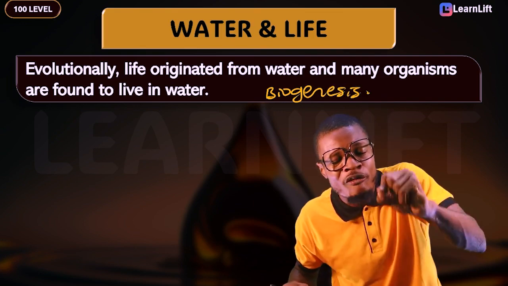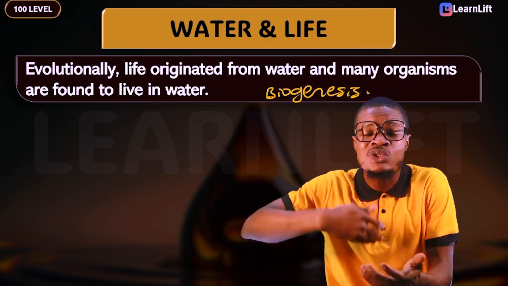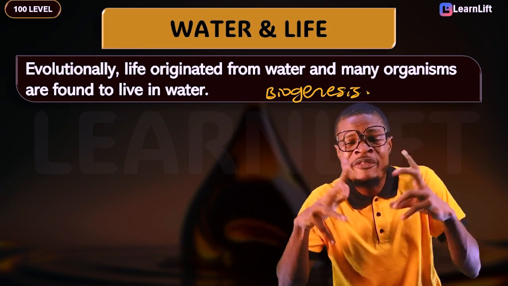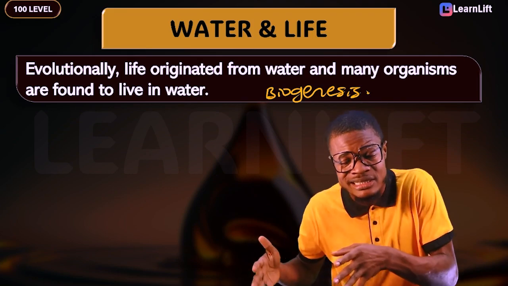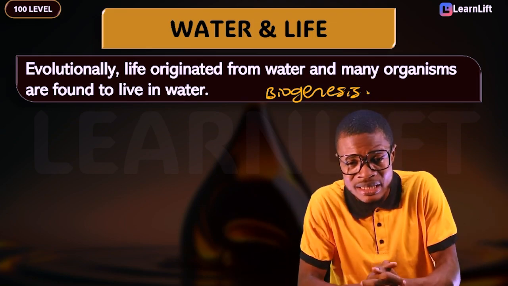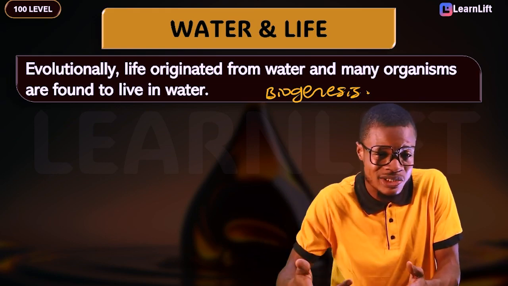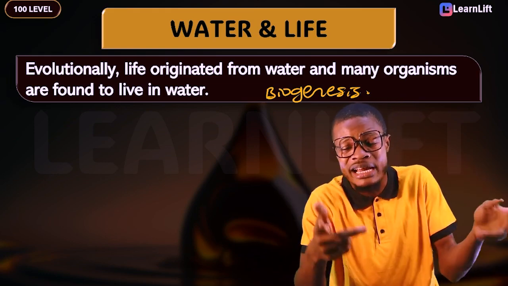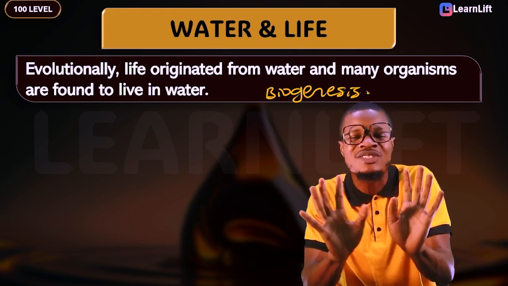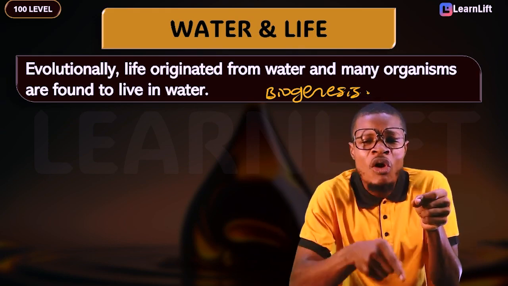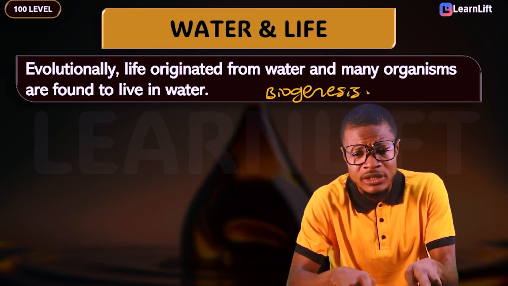And what does the law of biogenesis state? It states that during the development of an organism, the organism undergoes different embryonic stages that its ancestors underwent, simply because the mechanism of development was inherited from a common ancestor. In other words, ontogeny recapitulates phylogeny. Now listen, don't worry, I'm going to teach you that as we proceed. But now this is it. What the law of biogenesis is trying to tell you is this.